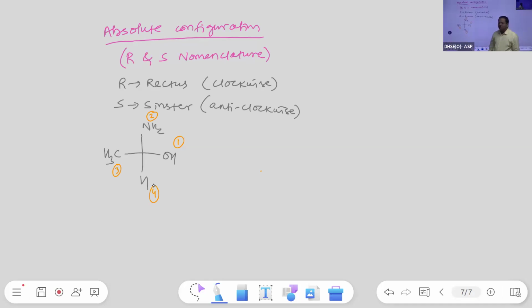Then second rule in RS nomenclature: locate the position of the fourth priority group. Fourth priority group, that means whether horizontal or vertical. Whether horizontal or vertical. We have to see whether the fourth priority group is horizontal or vertical.